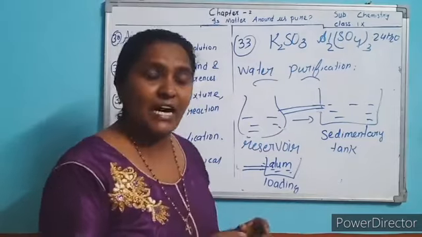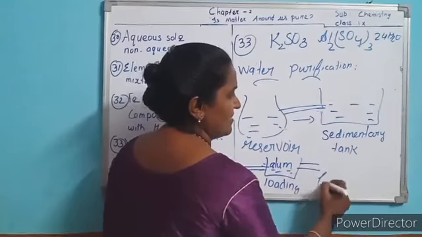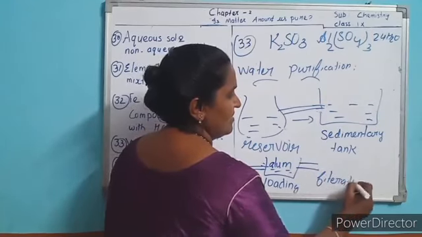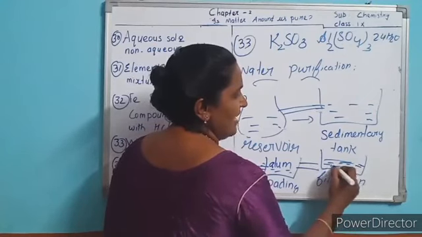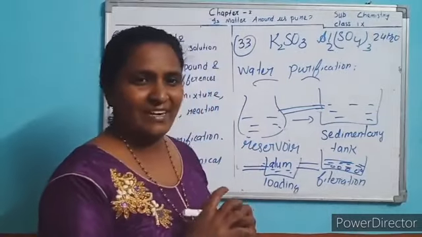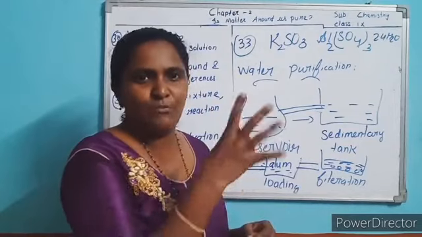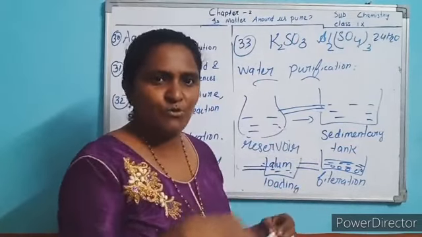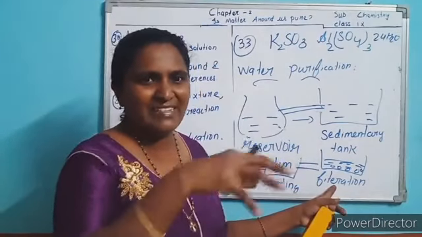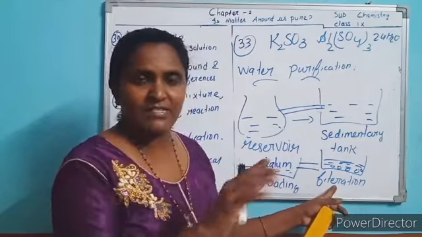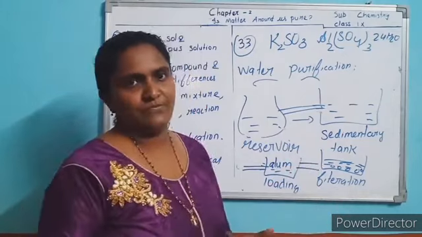Next it is allowed to flow into the filtration tank. Which tank? Filtration. In the filtration tank, they will keep gravels and fine sand. If any impurities remain in the solution, to remove them they go for filtration, in which gravels and fine sand particles are kept. So if any impurities are left, they will be removed.